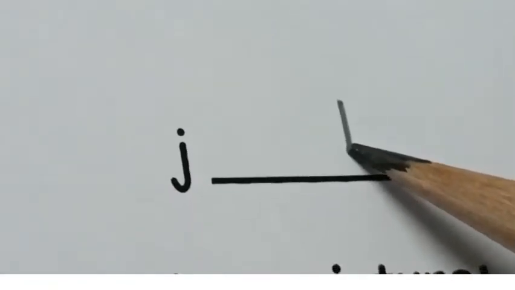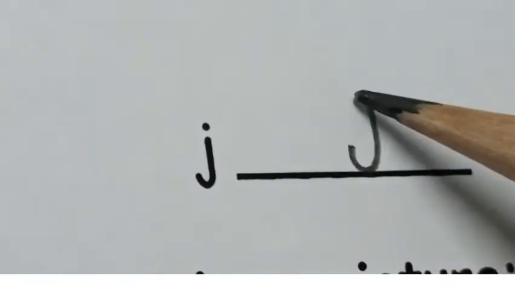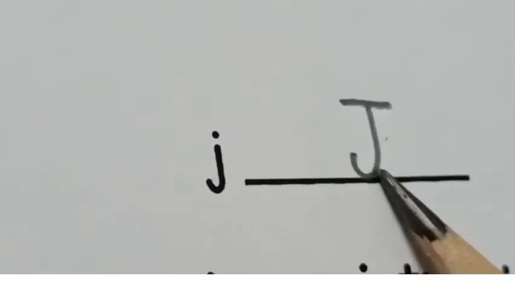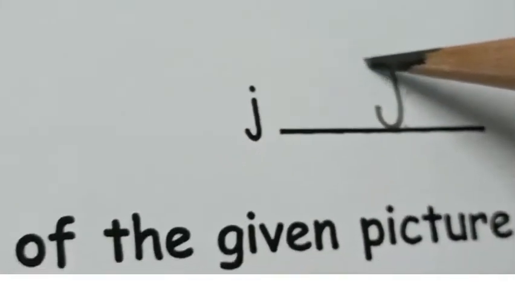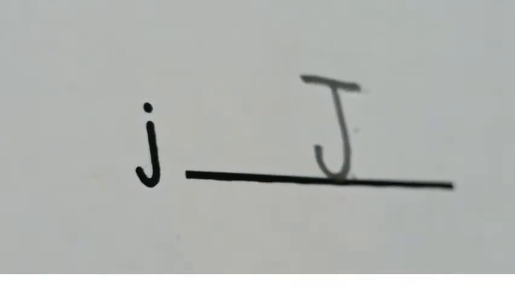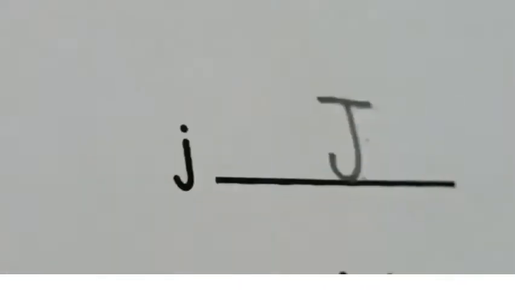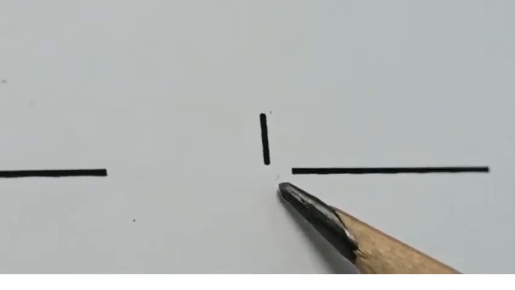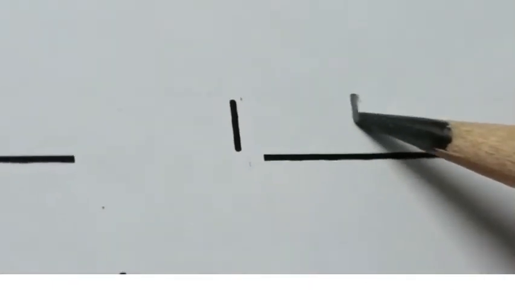Now, which letter is given? Small letter J. We are going to write capital letter J. Standing line, small hook and a sleeping line. What is the difference between these two? Here there is a sleeping line for capital letter J, and for small letter J it's just a dot. Small letter J, capital J, small j. Now can you see what is this? It's letter L, small letter L. We are going to write capital letter L, standing line, sleeping line. Capital letter L.